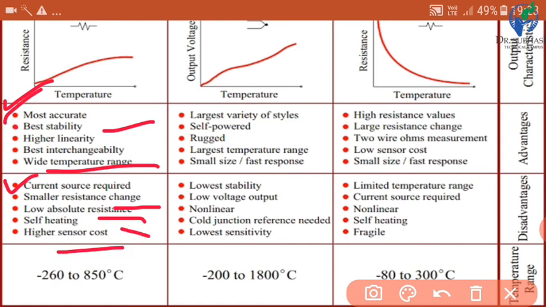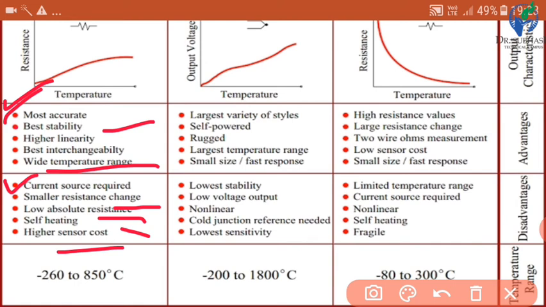and higher sensor cost. So these are the disadvantages. See, we know that if current is flowing through any resistance, then there is an I square R loss, and due to this, heating is present.